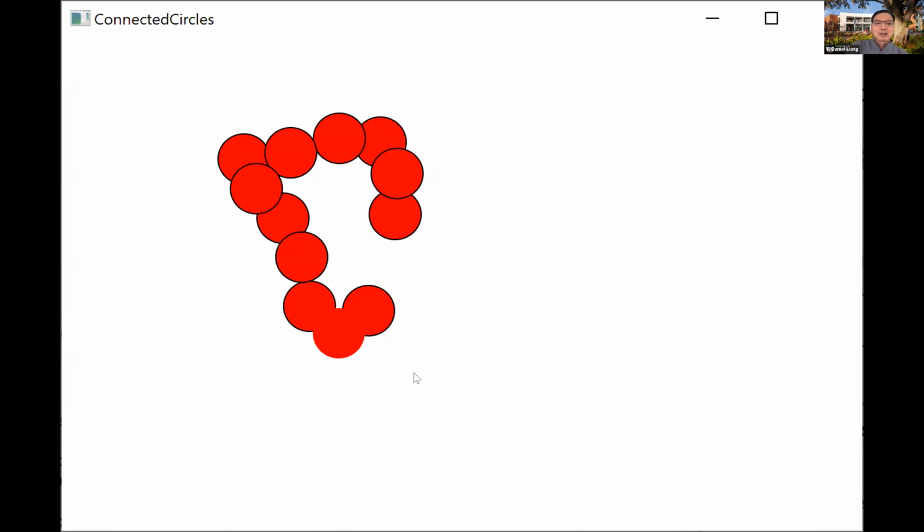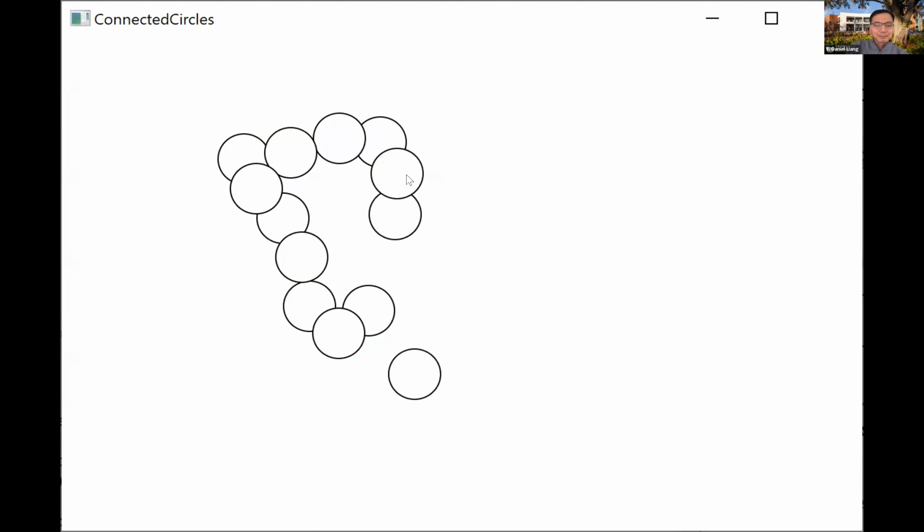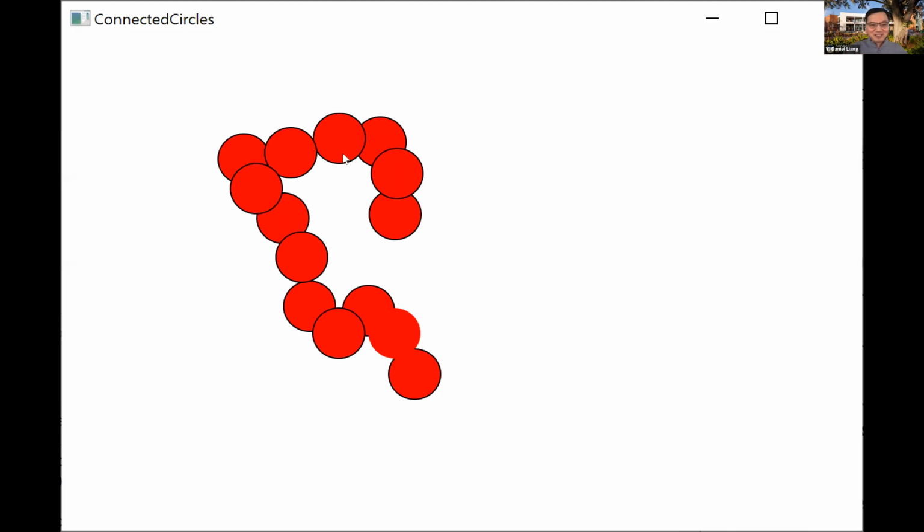What we're doing is each circle is going to be modeled in a graph as a vertex. If two circles overlap, there's an edge between those two vertices in the graph. That becomes a graph problem. You just reduce the problem to seeing if the graph is connected. If it's connected, you give the red color to every circle. So that is the problem.